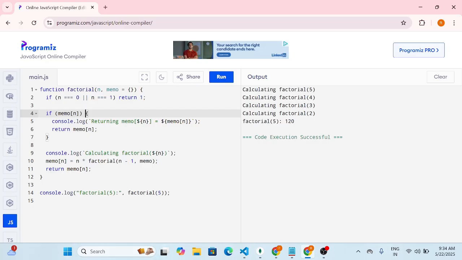So I hope you understood memoization. I hope you understood how we can use memoization.